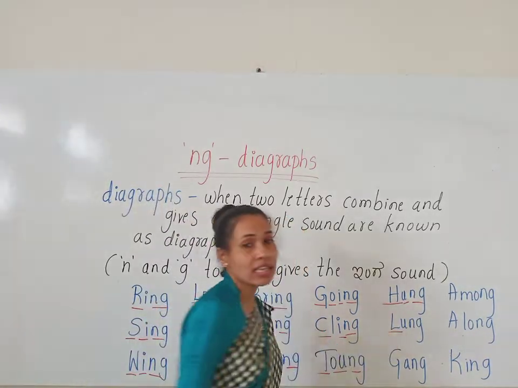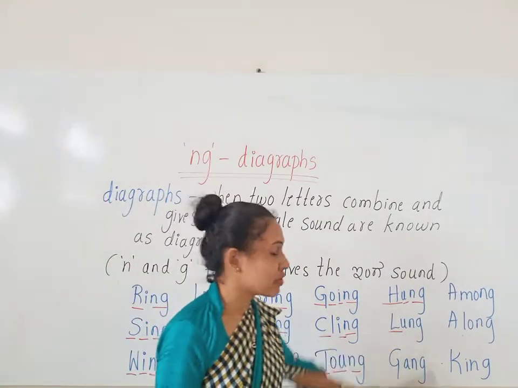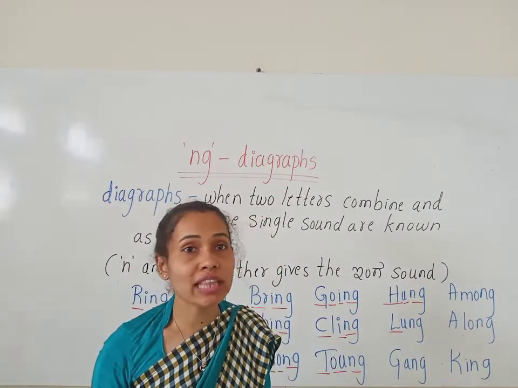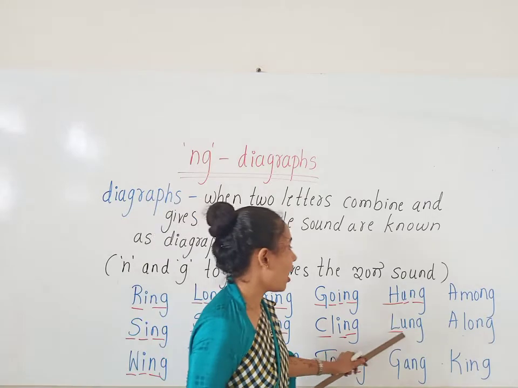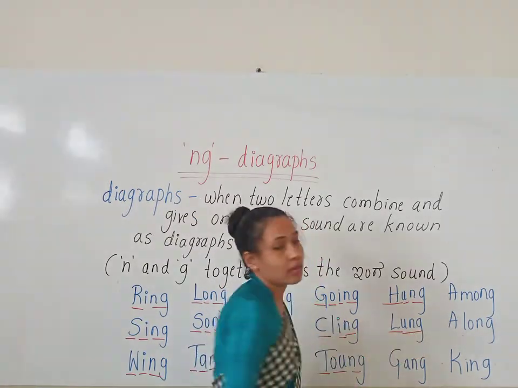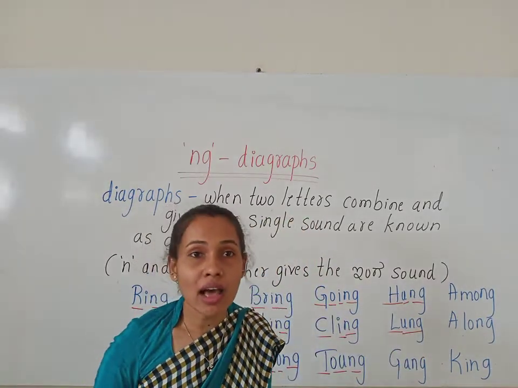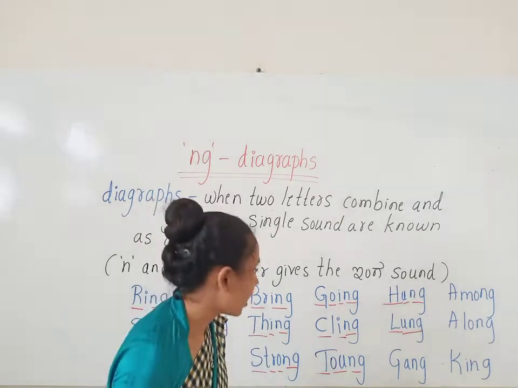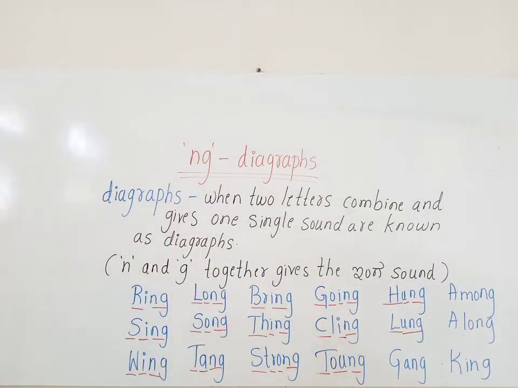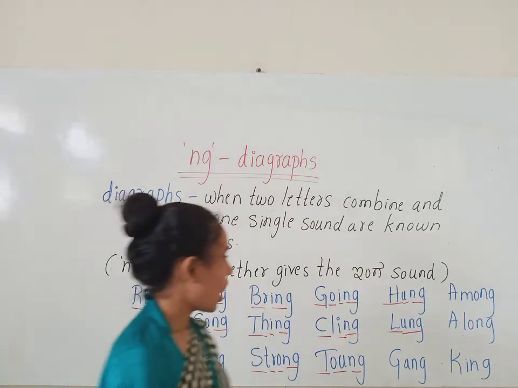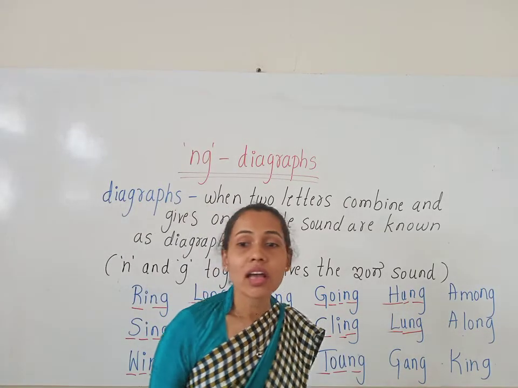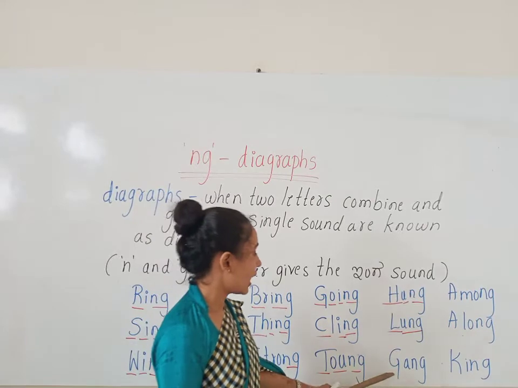L gives the L sound, and again U gives here the short vowel U sound, that is A. L-ang, lung. Okay, how do we read it? L-ang, lung. H-ang, hung. Now look at the next word.